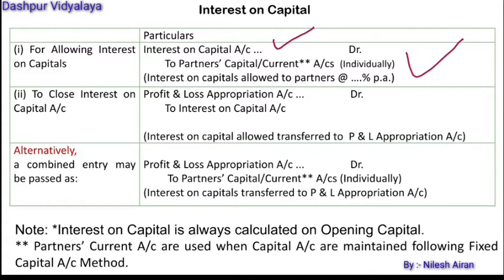Capital account is credited when the capitals are fluctuating and current account is credited when the capitals are fixed. The second entry will be passed to transfer the interest on capital account: profit and loss appropriation account debit to interest on capital account. Alternatively, we can pass a single journal entry also if we cancel the interest on capital. The entry will be profit and loss appropriation account debit to partner's capital account or current account. You must know that interest is always calculated on opening capital.